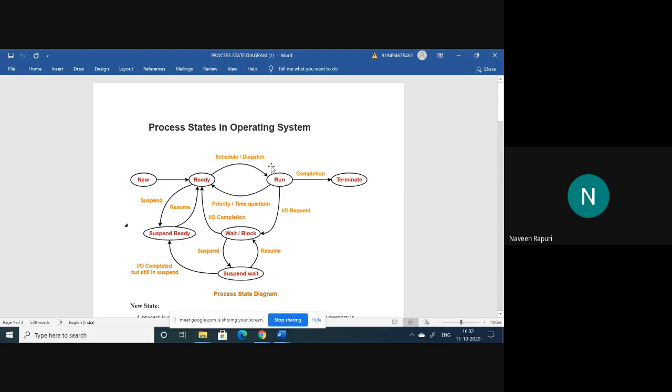And when the CPU gets idle, one process is scheduled or dispatched. This transition is called scheduling or dispatching. From new state to ready state, we call the transition admitted. And after completion of running or finishing the task, it moves to the state called terminate. So this is the normal and very simple situation.